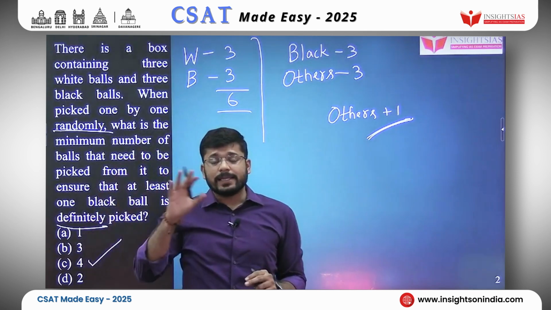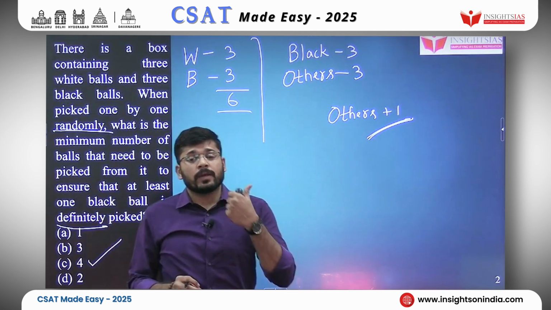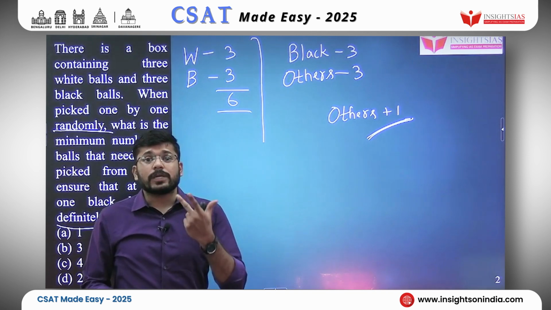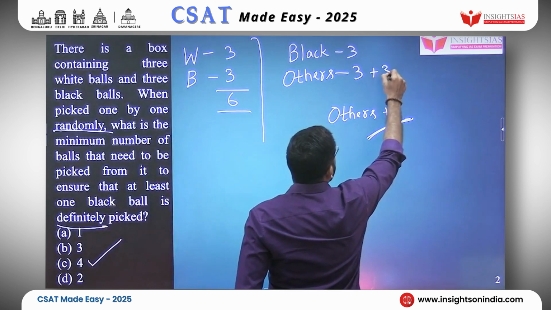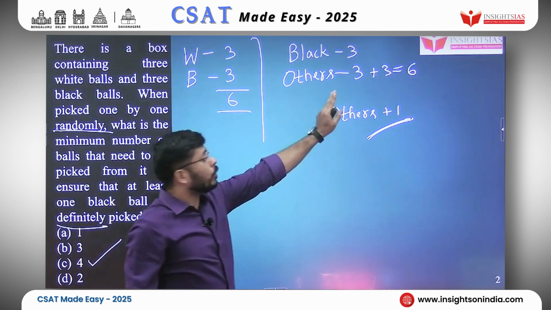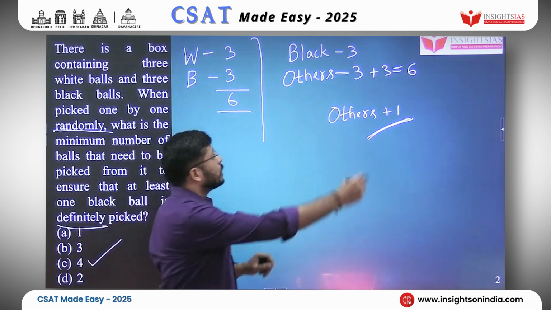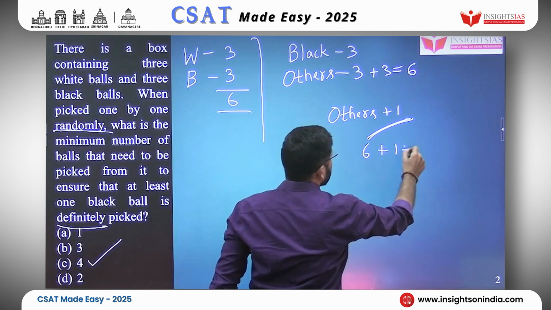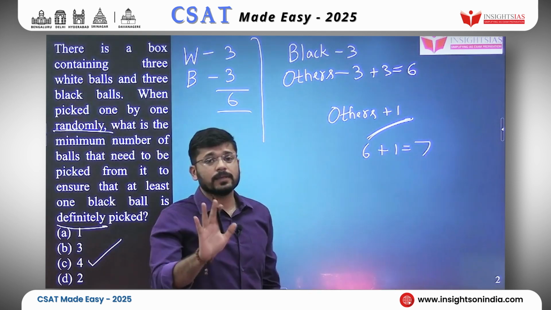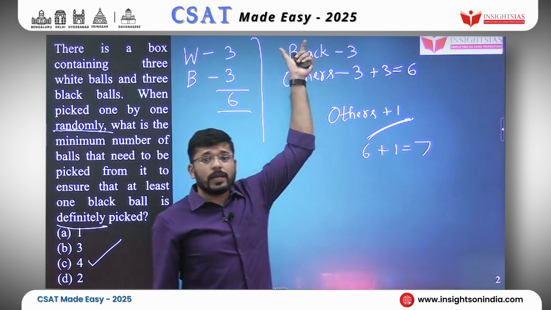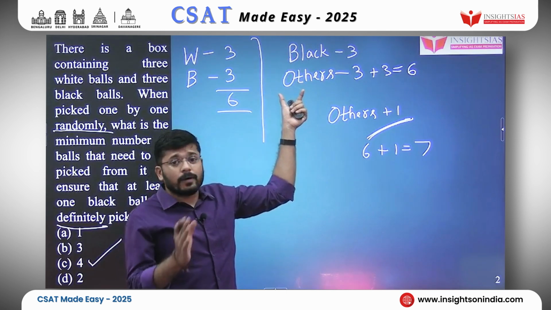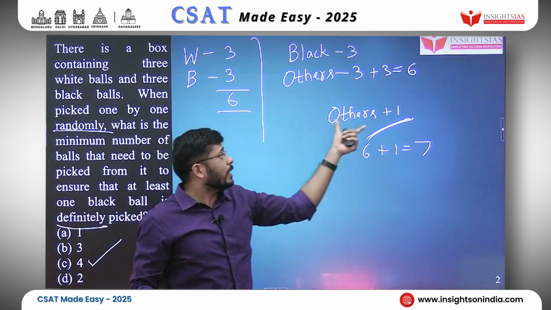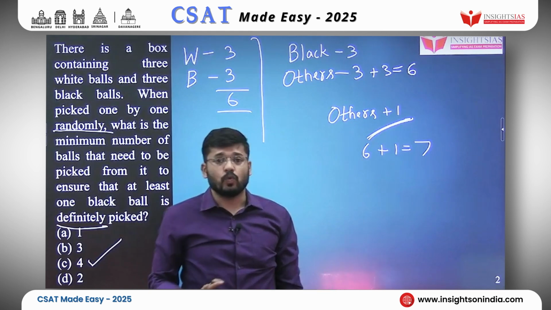For example, in this question, if they had told you 3 black balls, 3 white balls and 3 red balls, then others would have been 3 plus 3 equals 6. We are talking about the rest of the balls. Then your answer would have been 6 plus 1 equals 7. So count only those color balls you want and then categorize the rest of them as others, and your answer would be others plus 1.